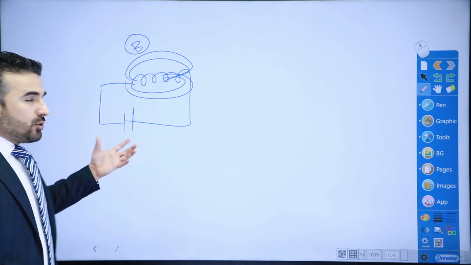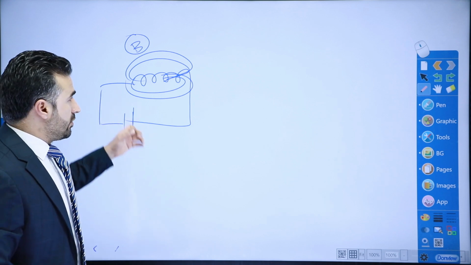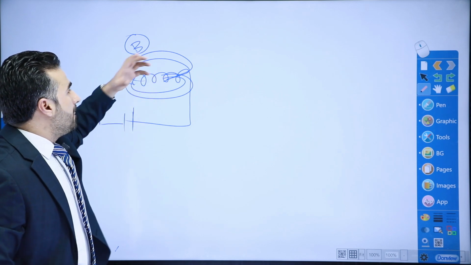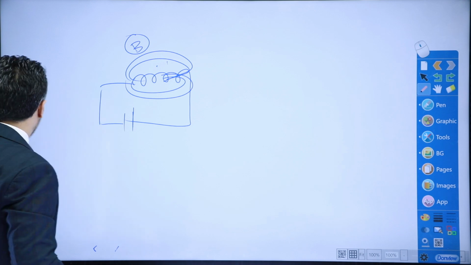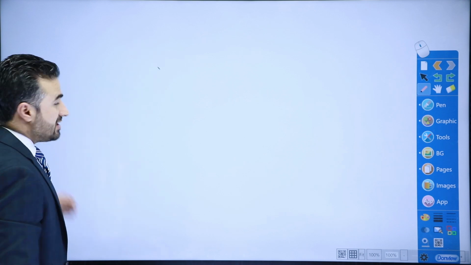Now, in this session, we're going to do the reverse of this. We're going to use a magnetic field to induce electrical current. So how can we do that? All right, so this is how we do that.